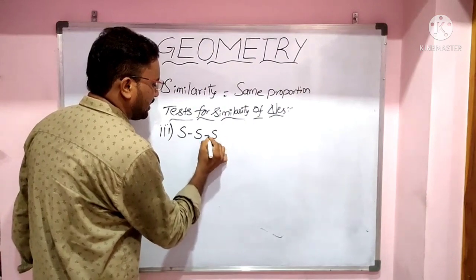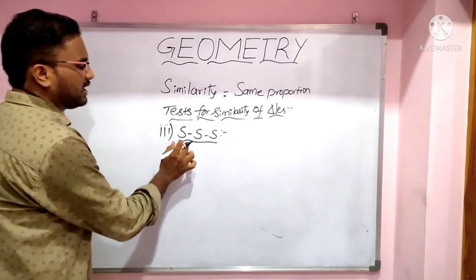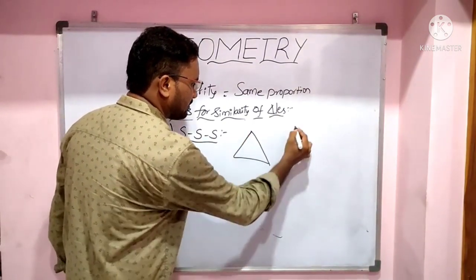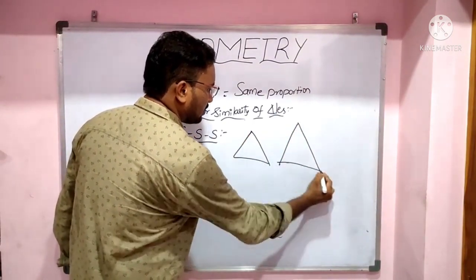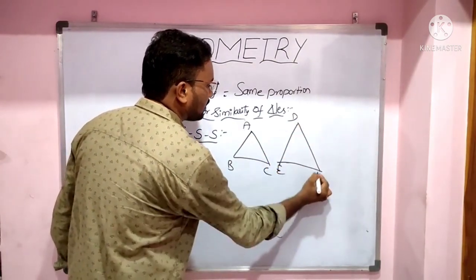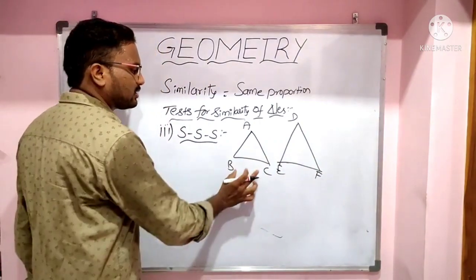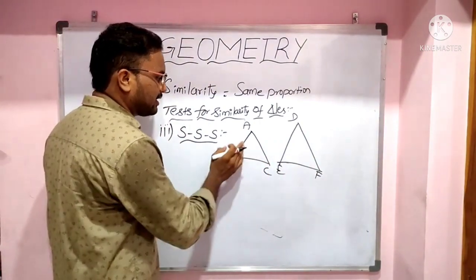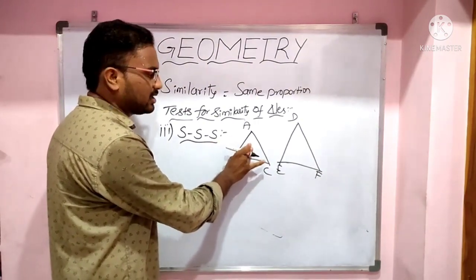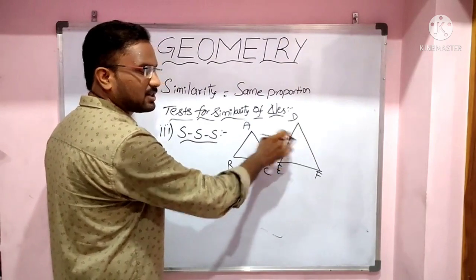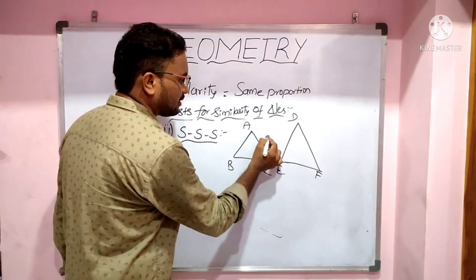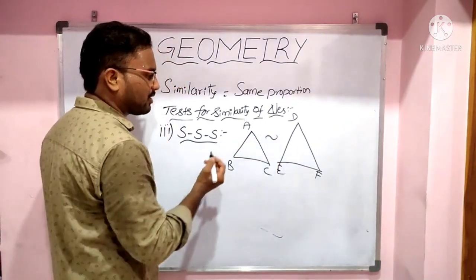Third one, side side side. Two triangles, let us say ABC and DEF, are said to be similar if three sides of one triangle are proportional to the three corresponding sides of the other triangle. Then these two triangles are called similar triangles.